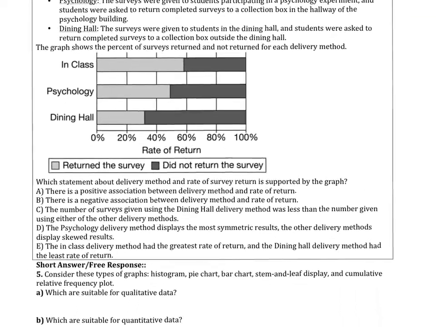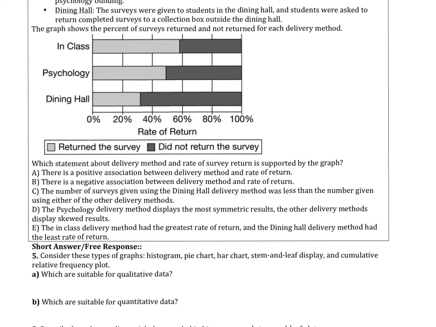All right, so we're talking about this comparative bar chart here. And so let's just go through these options. I'm not gonna waste time reading through the prompt. But which statement about delivery method and rate of survey return is supported by the graph? There's a positive association. Positive association means that there's two variables relating to each other, and there's not. We're looking at one variable here. Negative association, nope. Just so you know, a bar chart is displaying univariate data. So if you're looking at a bar chart, you are not looking at more than one variable. So we're not even going to count that. Okay.